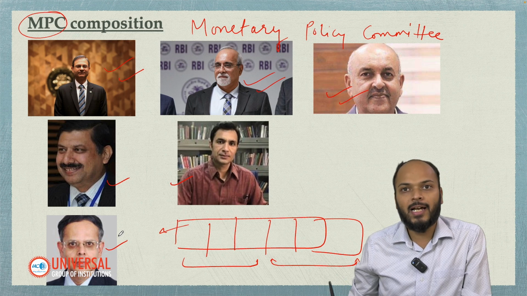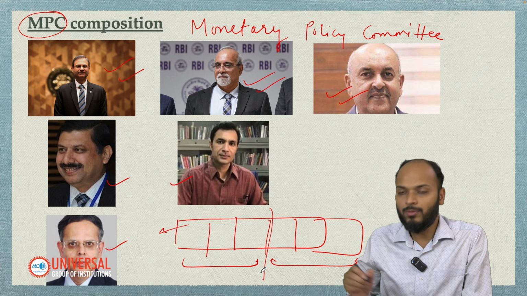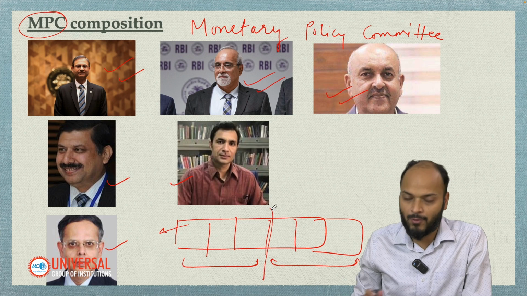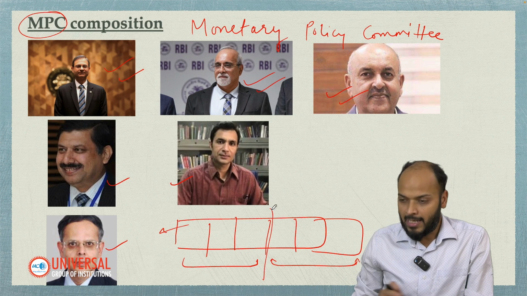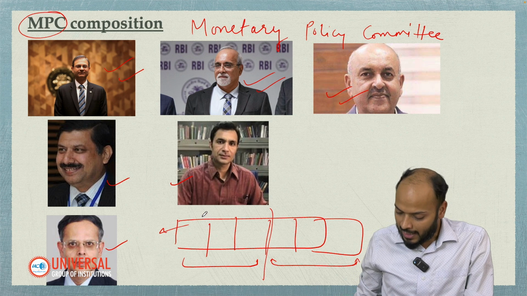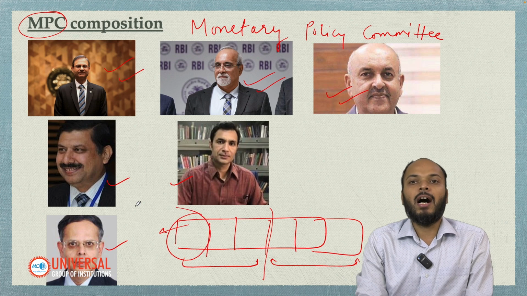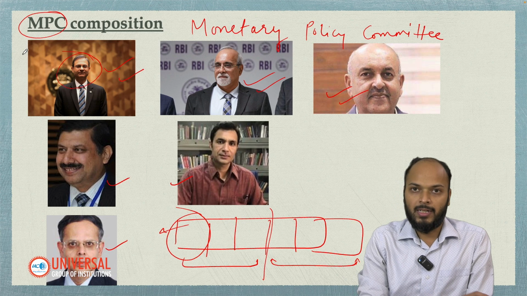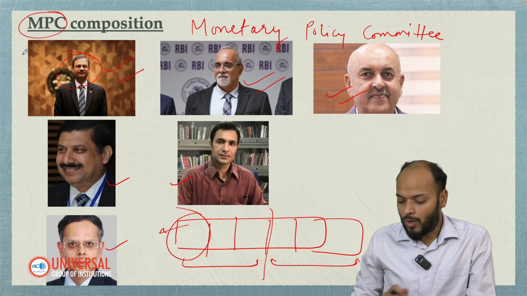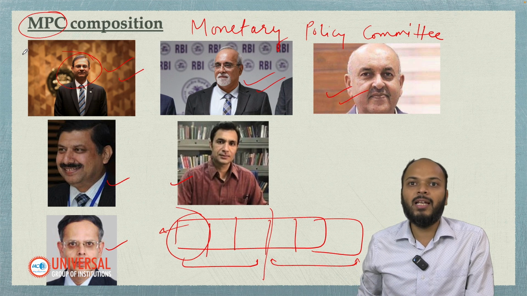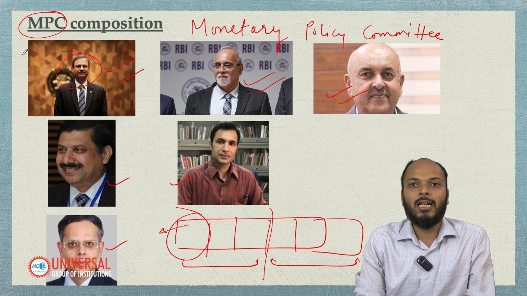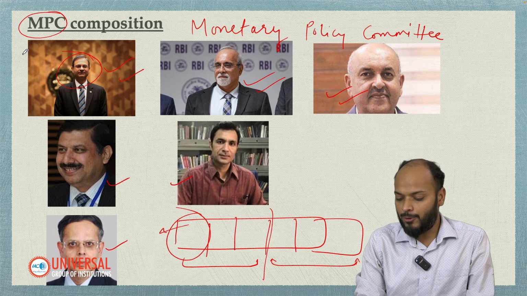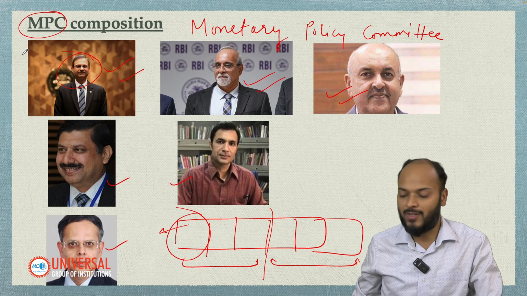Now, in case of a tie, let's say 3 members want to reduce the repo rate and 3 members want to keep the repo rate as it is, in case of a tie the casting vote lies with the RBI governor. So in case there is a tie, whichever side the RBI governor votes on will be the final decision. I hope it is clear how the MPC functions.